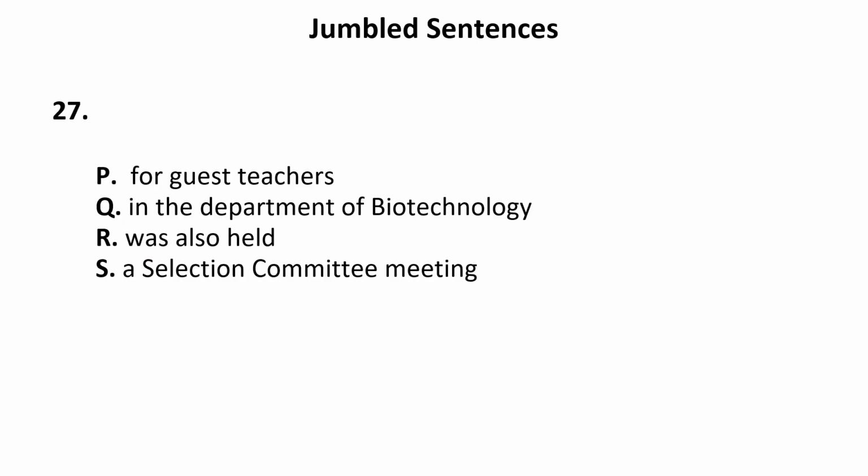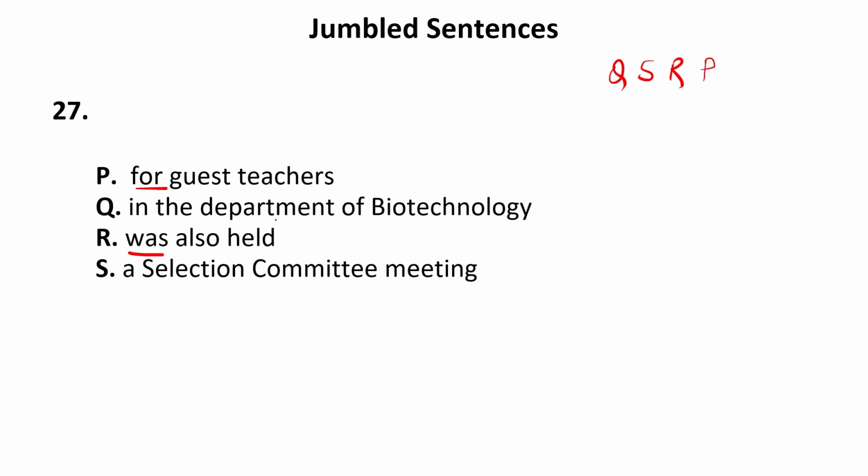Now let us see the 27th question. Again, four sentences have been given to us. Let us see the sentences carefully. "For guest teachers, in the Department of Biotechnology, was also held a selection committee meeting." We cannot begin the sentence using "for guest teachers," and we cannot begin it using "was." Now, "in the Department of Biotechnology" or "a selection committee meeting." If I begin the sentence using Q, "in the Department of Biotechnology, a selection committee meeting was also held," it means Q, then S, then R, "for guest teachers." So this should be the sequence.